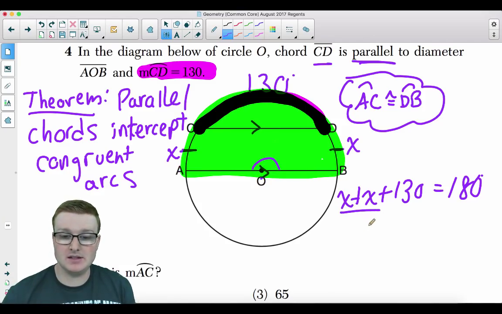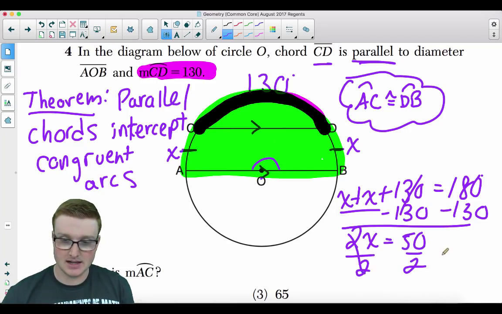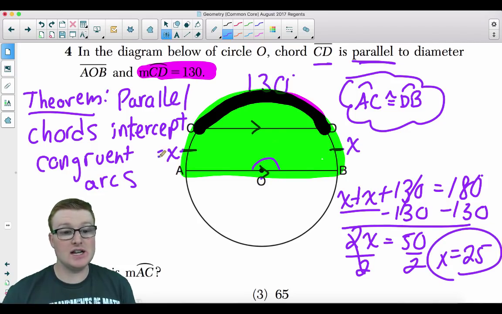I'm going to combine these two x's. We get 2x. I'm going to subtract the 130 on both sides, so we get 2x is equal to 50. Divide by 2 on both sides, and you get x equals 25. So each individual is 25.